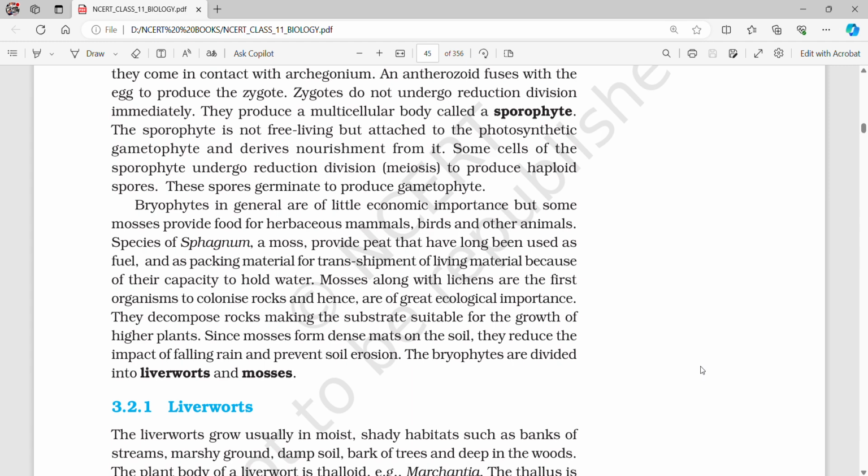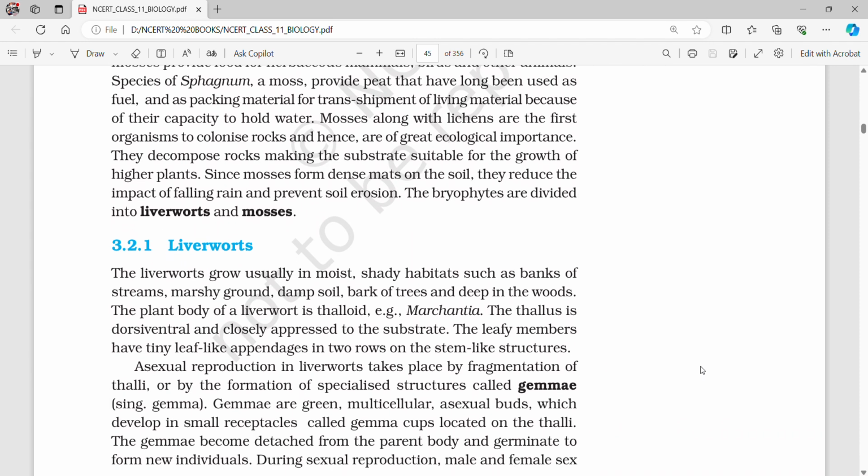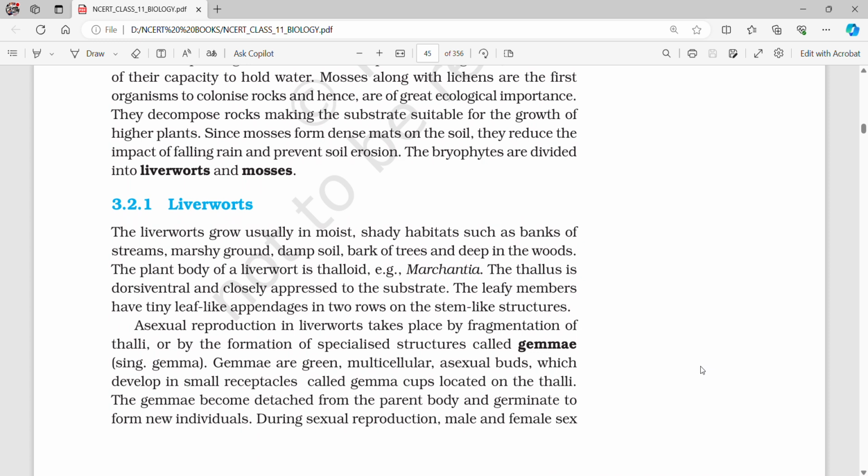The bryophytes are divided into liverworts and mosses. 3.2.1 Liverworts. The liverworts grow usually in moist, shady habitats such as banks of streams, marshy ground, damp soil, bark of trees, and deep in the woods. The plant body of a liverwort is thalloid. Example, Marchantia. The thallus is dorsiventral and closely appressed to the substrate.